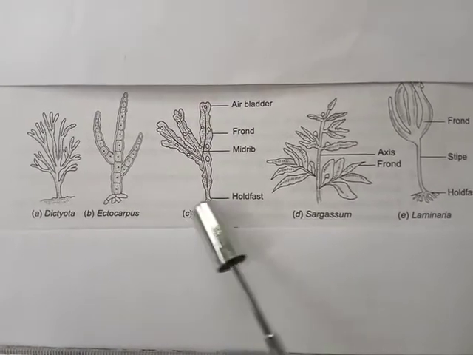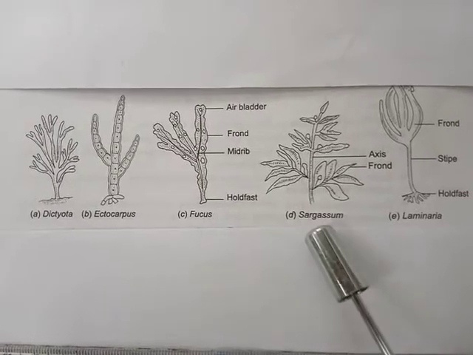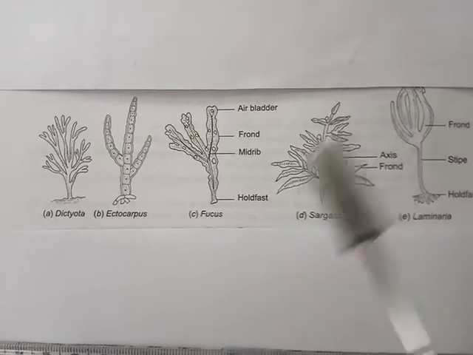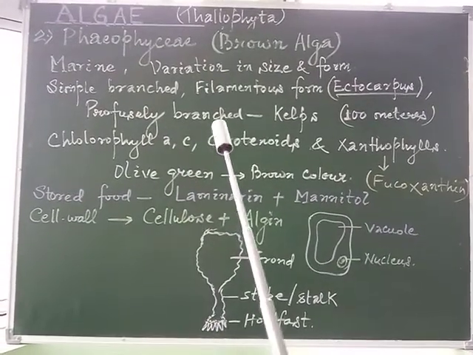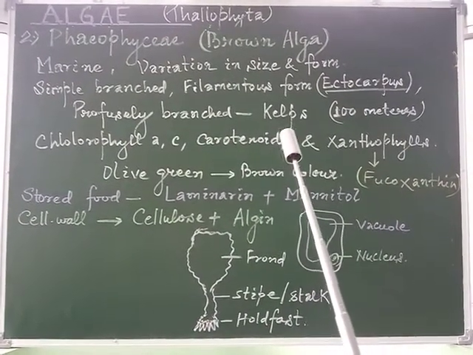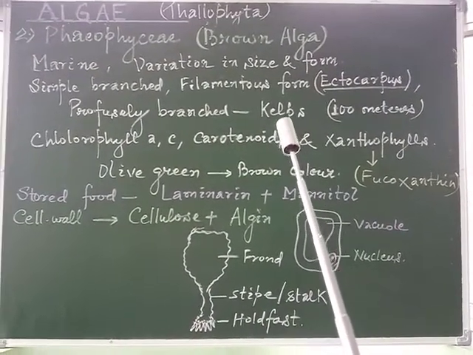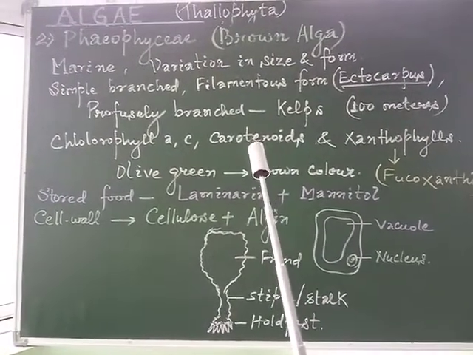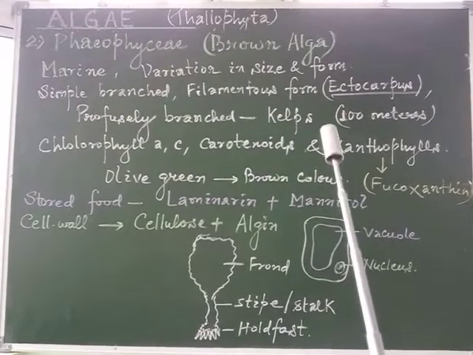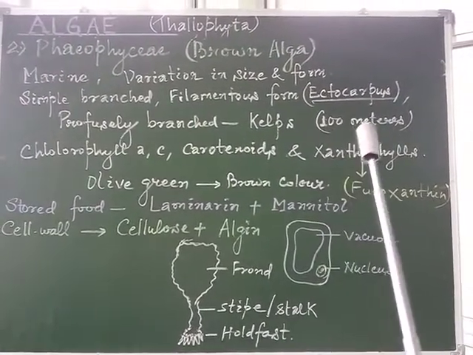Some may be highly branched, for example, Sargassum, or some may be profusely branched, like in the case of kelps, which are found in marine water, in which they may reach a height of up to around 100 meters.